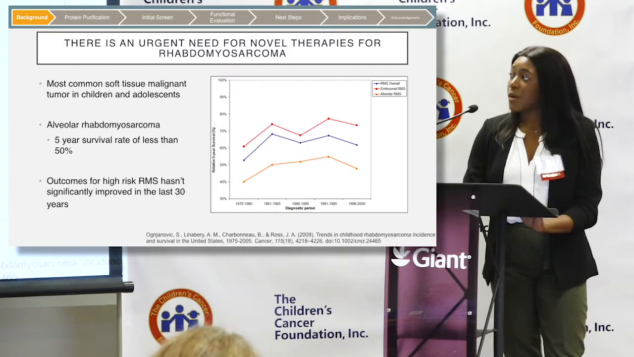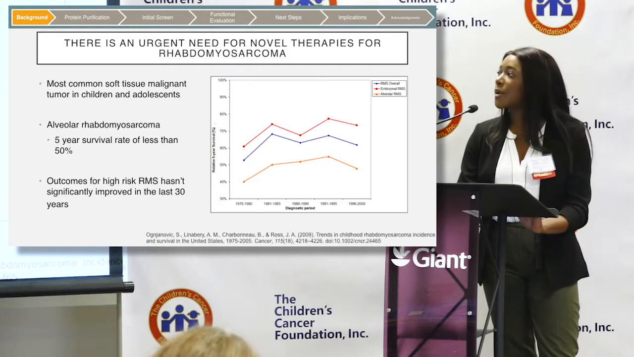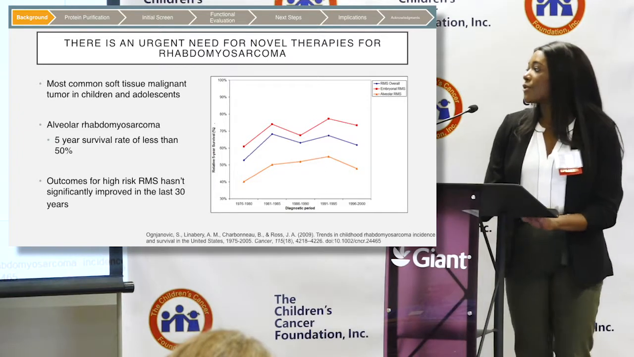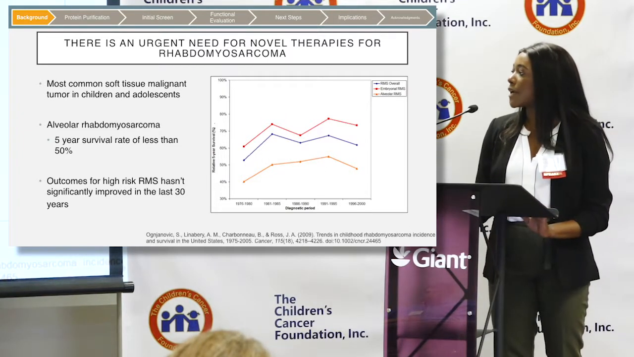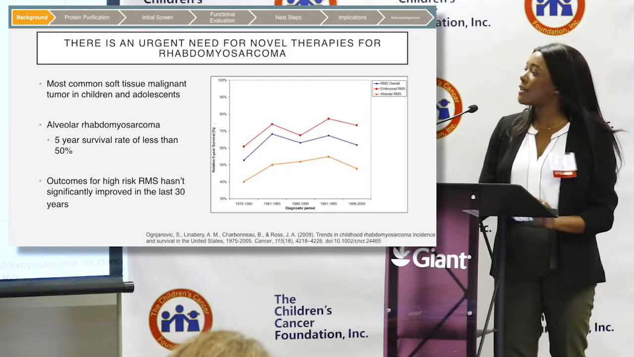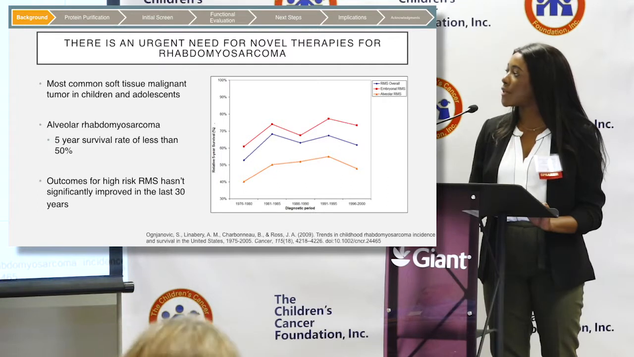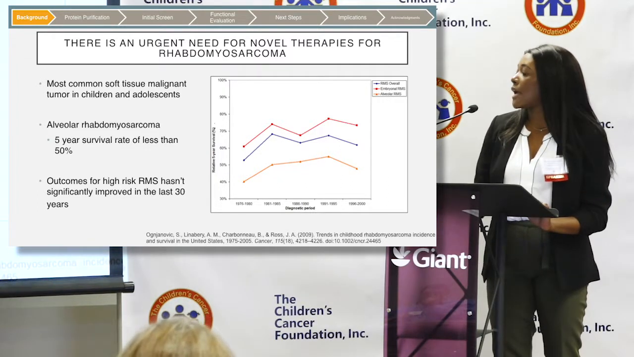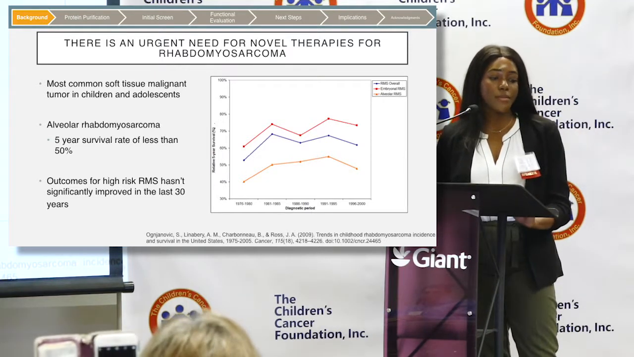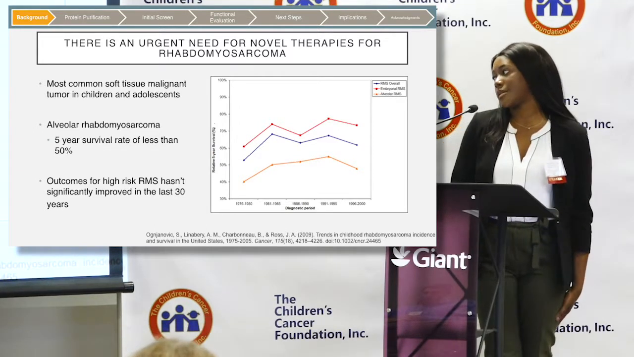So there are two subtypes, which we've also talked about, embryonal and alveolar rhabdomyosarcoma. And of the two, alveolar rhabdomyosarcoma has a more aggressive disease pattern and a higher mortality rate. The graph on the right shows the relative 5-year survival rate for the different types of rhabdomyosarcoma between 1976 and 2000. And as you can see, the survival rate for alveolar rhabdomyosarcoma is lower than the other. Even today, the 5-year survival rate is still less than 50%. Outcomes for high-risk rhabdomyosarcoma haven't significantly improved in the last 30 years, and obviously there's an urgent need for novel therapies.